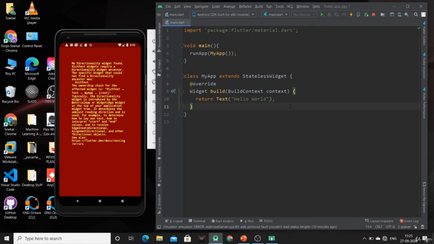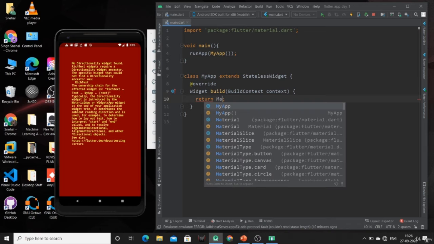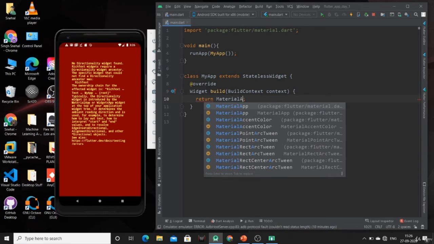Also, you can run your app by clicking on this. As you have one green circle, this shows that on clicking this, our app will be restarted. This will also take a few seconds to restart our app. So just change this text, as we are going to use material design. So I am using MaterialApp.